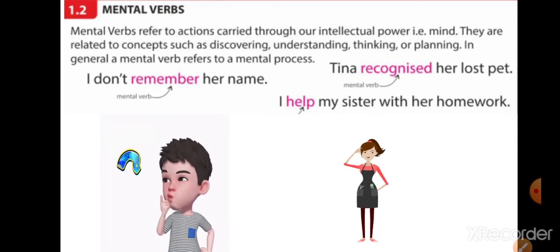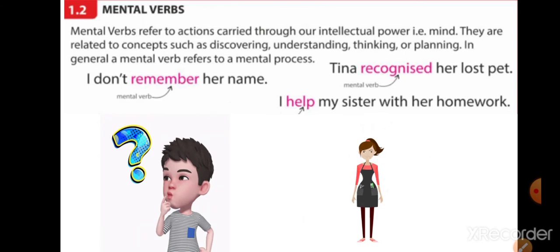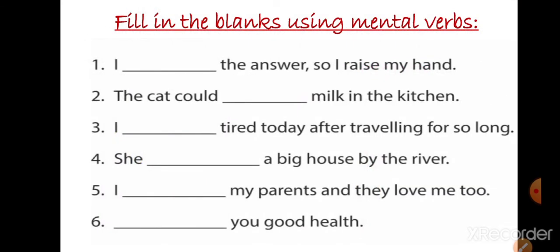I help my sister with her homework. In doing homework, she is helping. So we are using intellectual power, that is mind. So help is a mental verb. Now let's solve and understand deeply with this exercise. Fill in the blanks using mental verbs. I dash the answer, so I raised my hand. I know the answer. Very good. The cat could smell milk in the kitchen.